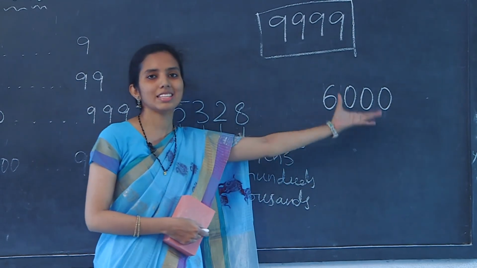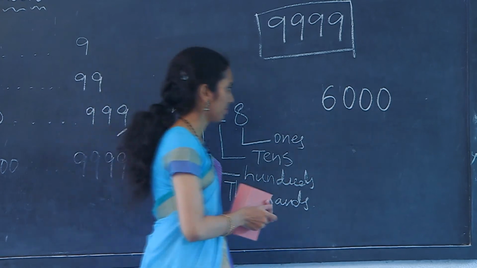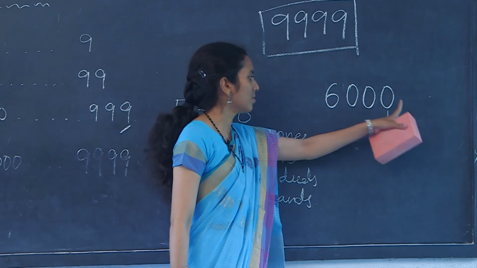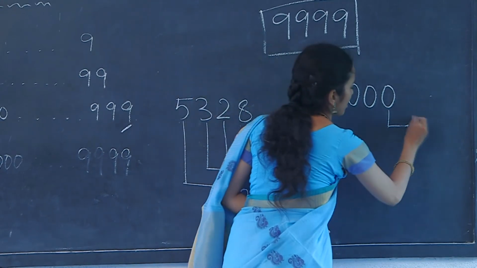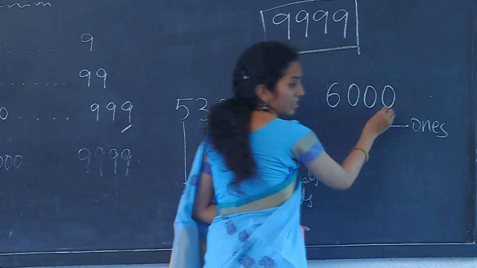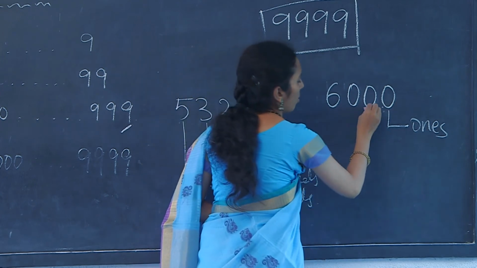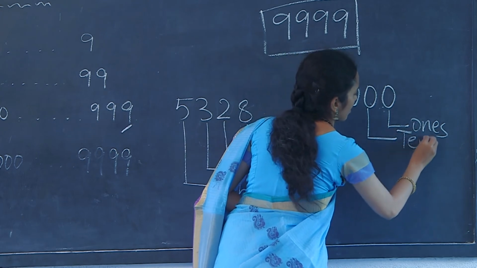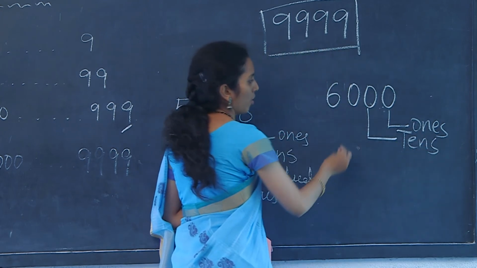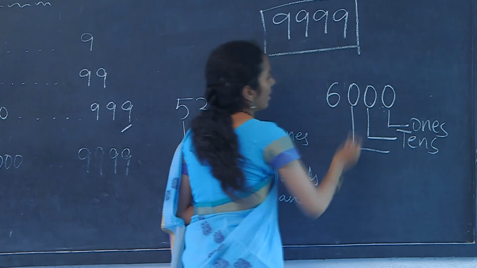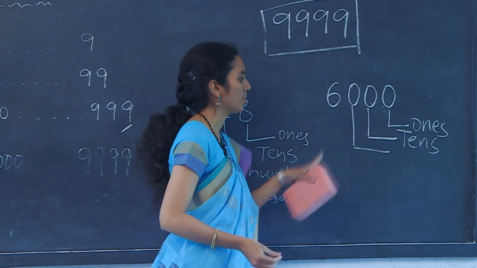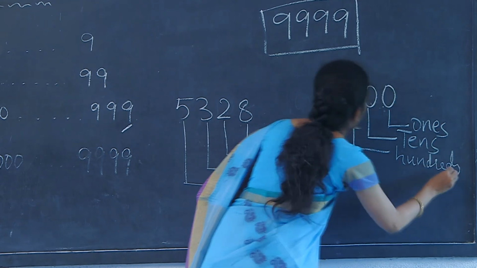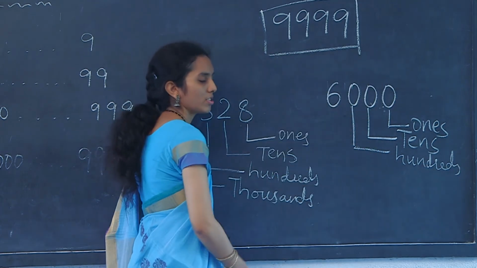6000. Here the place value of the 0 in the ones place is ones and the face value is the digit itself, that is 0. This 0's place value is tens and the face value is 0, and this 0 is placed in the third position, so the place value becomes hundreds and the face value is 0 itself.